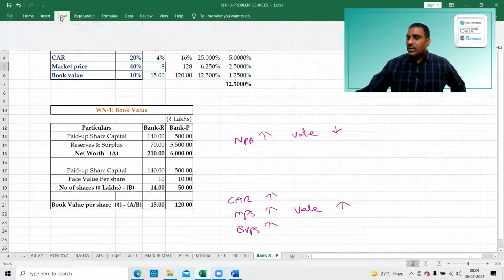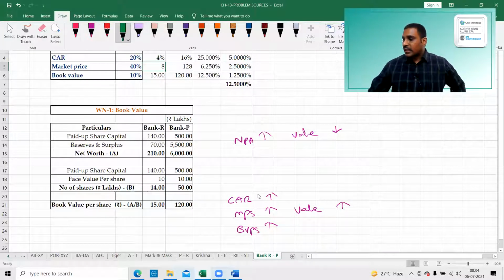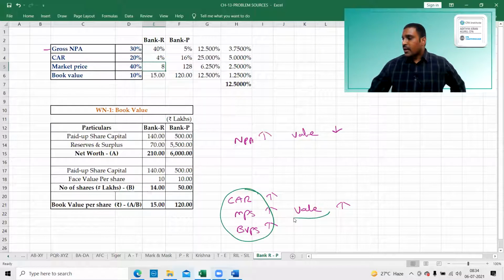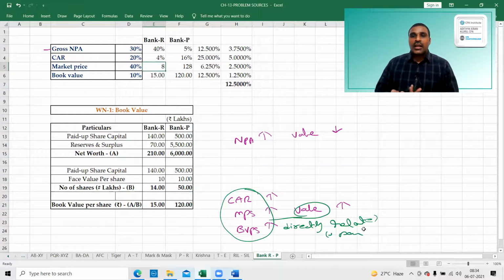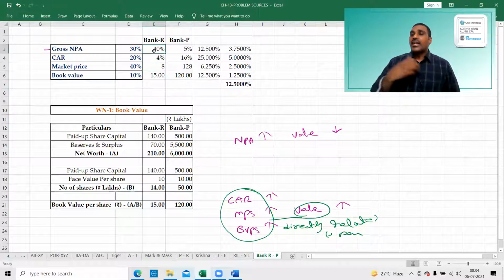That means these three things are directly related to book value. This is the most important point in this problem. If these three parameters are high, we have to assume that it is a good sign. But if gross NPA is higher, it is a negative sign.